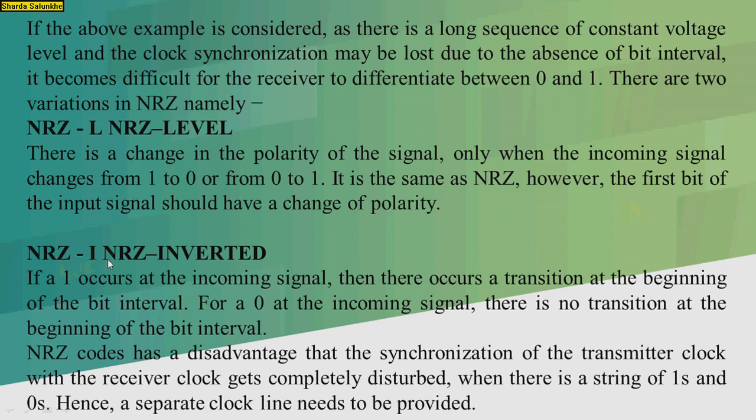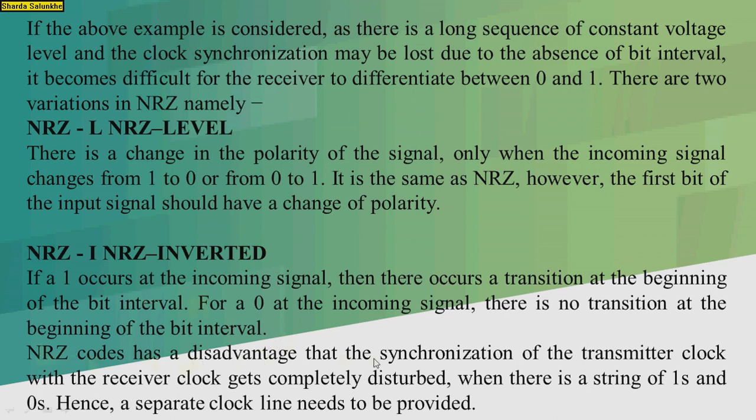Next type is the NRZ-I, that is inverted. If a 1 occurs in the incoming signal, then there occurs a transition at the beginning of the bit interval. And for a 0 in the incoming signal, there is no transition at the beginning of the interval. So this is NRZ inverted.